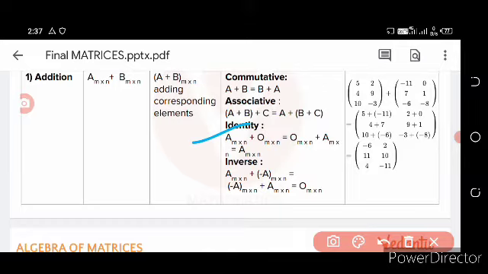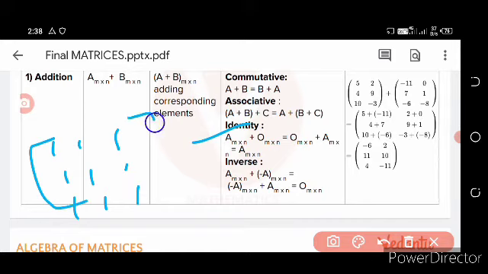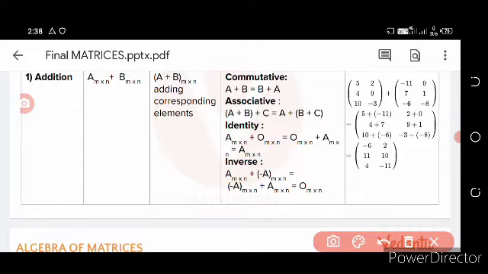Okay. If we consider a matrix with all entries 1, let us say this is a matrix. And the inverse of this A matrix is equal to the matrix with all entries minus 1.